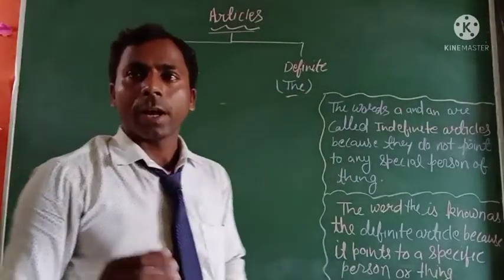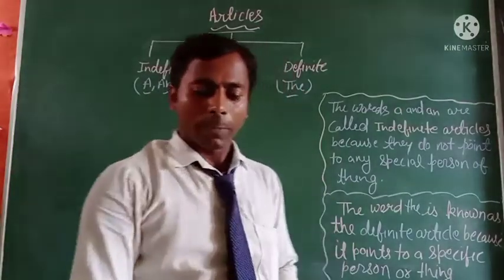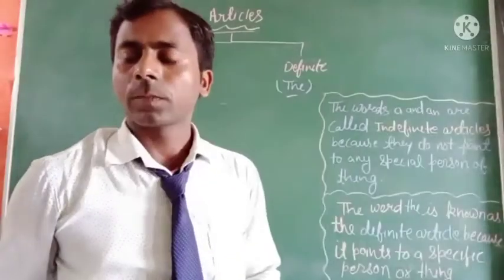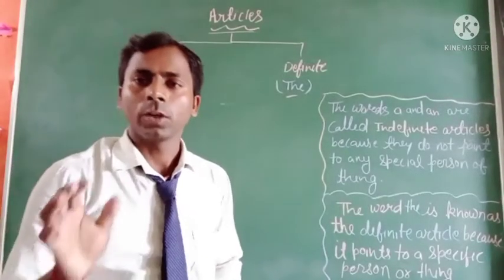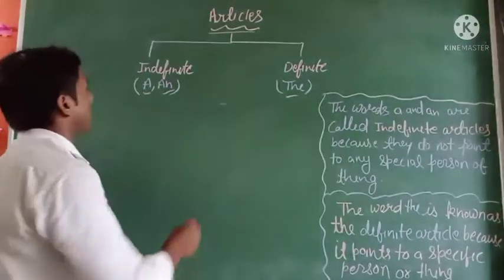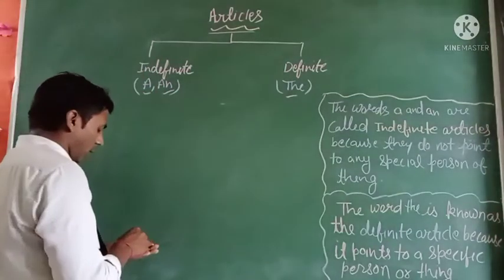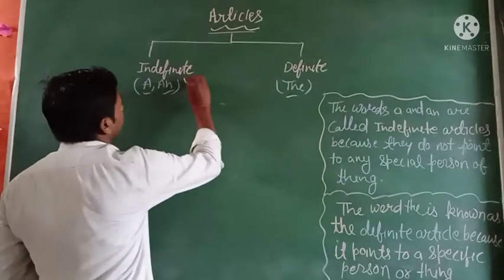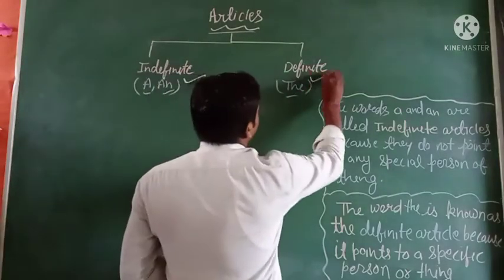When we classify the article words, we divide the articles into two parts. How many parts? Two. First is indefinite articles, and second is definite articles.